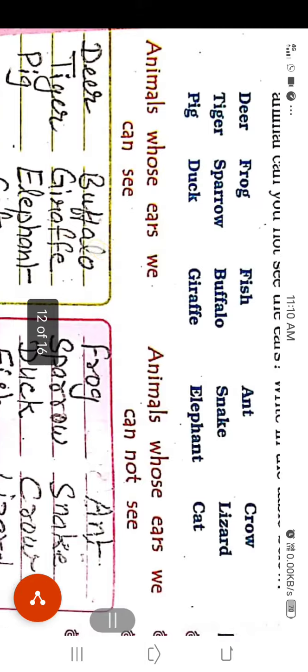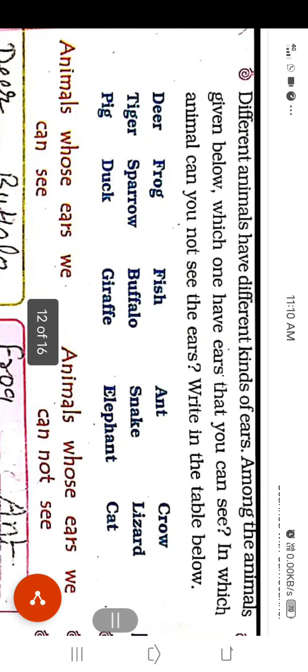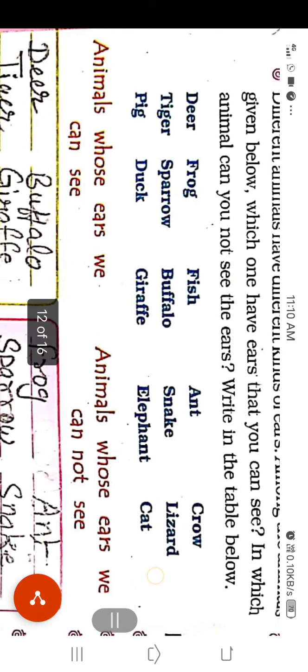Questions are there. Different animals have different kinds of ears. Among the animals given below, which ones have ears that you can see and which ones do not? Write in the table below.